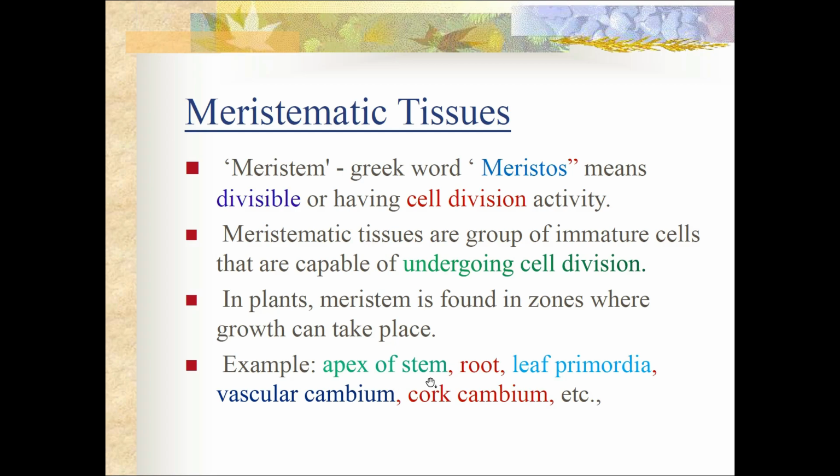Example, apex of the stem, root, leaf primordia, that means the place from where the leaves will be developing. Vascular cambium and cork cambium are present in the stem, which will help in the increase in the width of the trunk or the stem of the plant.